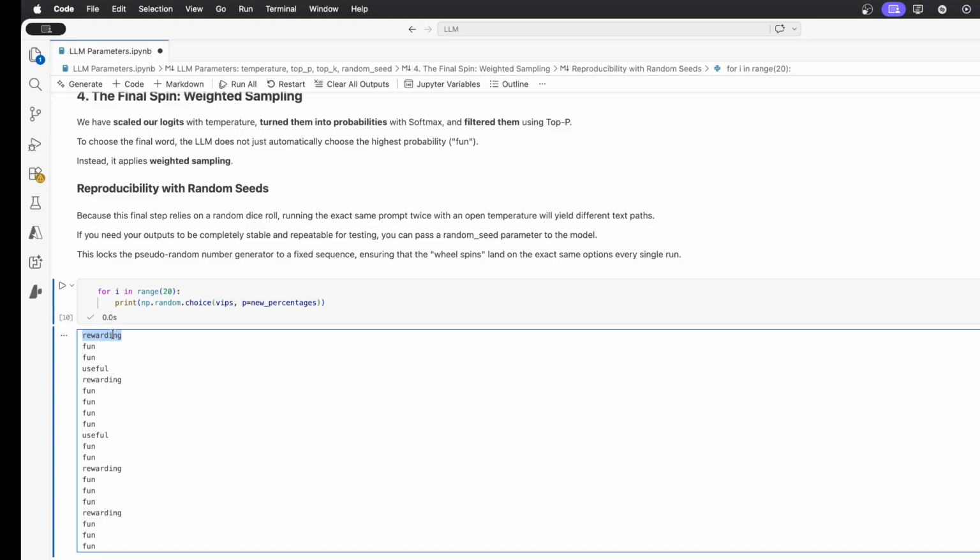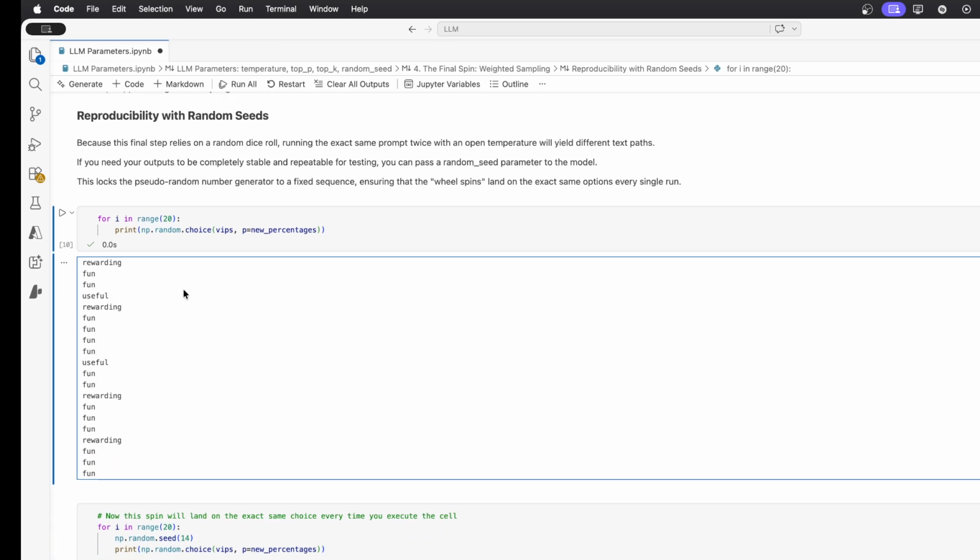However, sometimes you also pick rewarding or useful, and this is how you get some varied output from your LLM, and it can create some interesting responses, compared to something which is deterministic all the time. Actually, if you were too deterministic, you wouldn't be able to solve any complicated problems.